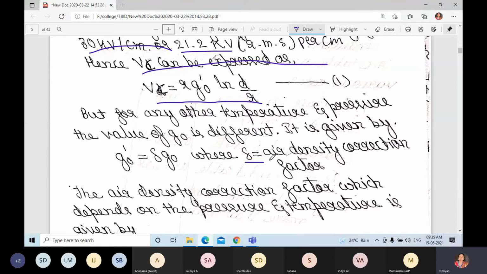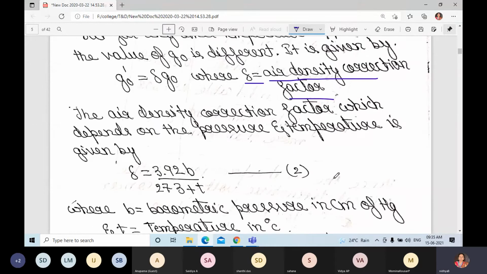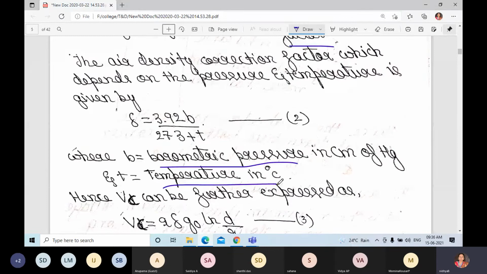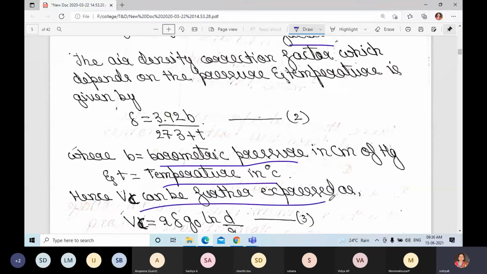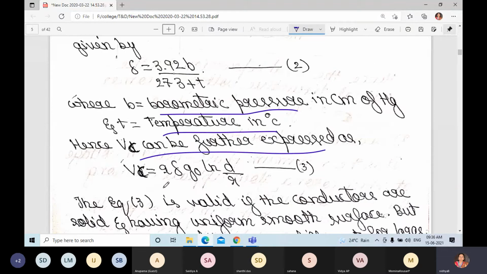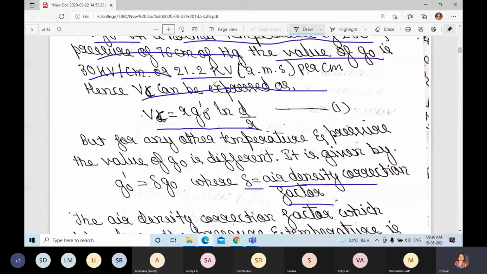What about delta? Delta is nothing but the air density correction factor, which depends on the pressure and temperature. It is given by delta is equal to 3.92 b divided by 273 plus t. b is the barometric pressure in centimeter of Hg and t is the temperature in degrees Celsius. Vc can be further expressed as Vc is equal to r into delta into g naught ln d by r. Already g naught dash is there, that they have replaced as delta into g naught.